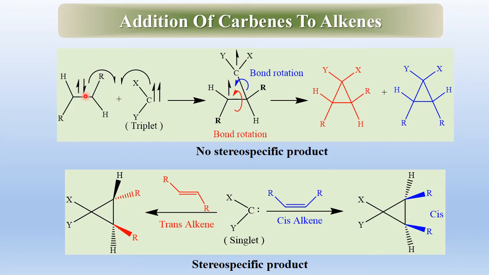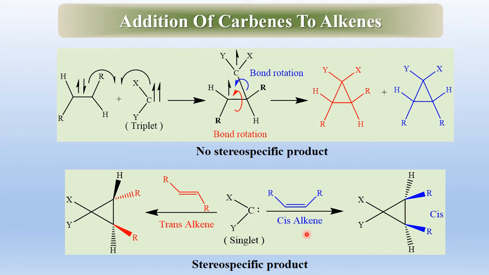Here the carbene is triplet carbene having two electrons with the same spin. Here these two electrons show the double bond of a carbon-carbon double bond. One electron from a double bond and one electron from carbene will react to form a bond. Now both electrons have the same spin and they cannot form a bond.